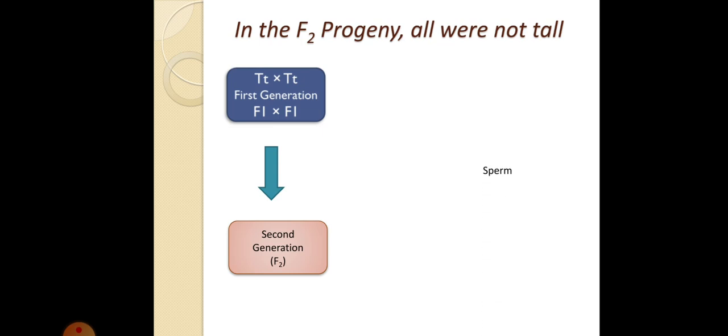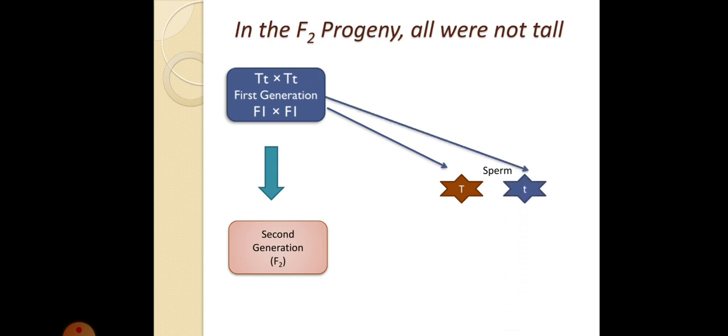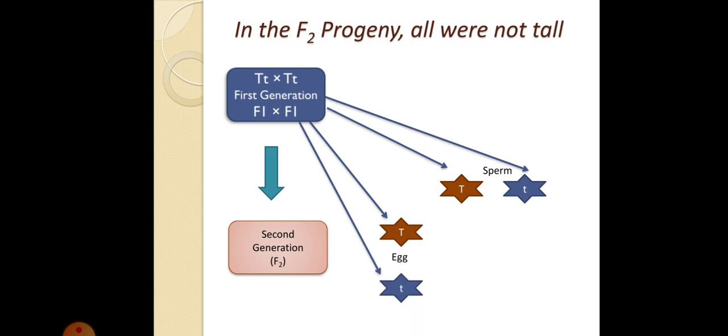Okay, so let's work out how he did it. The sperm cells will be capital T and small t. Similarly for the egg, from the female, one will be capital T and the next one will be small t.